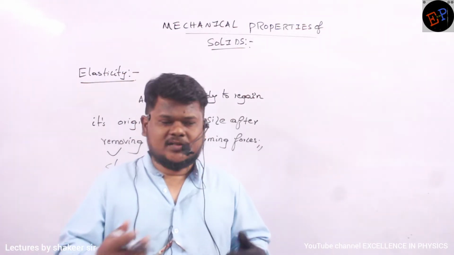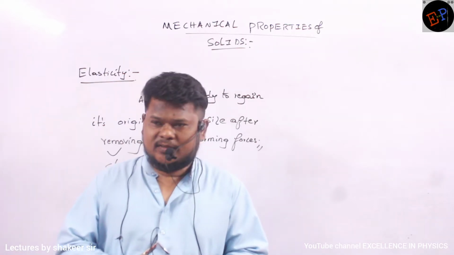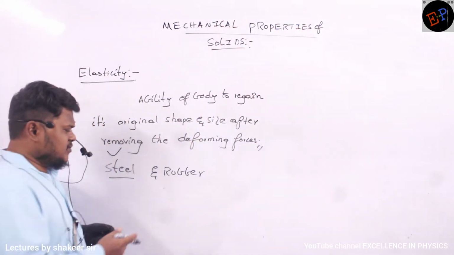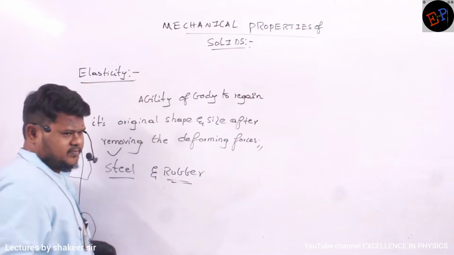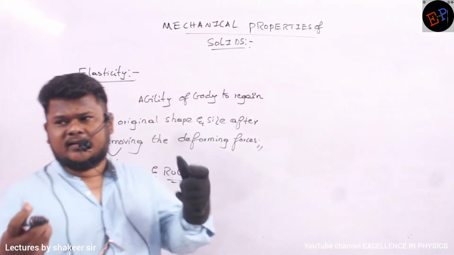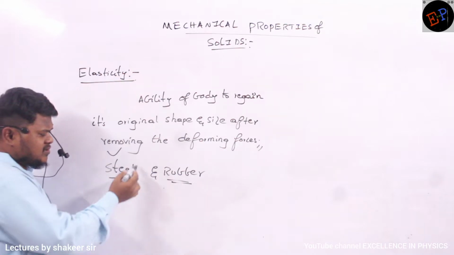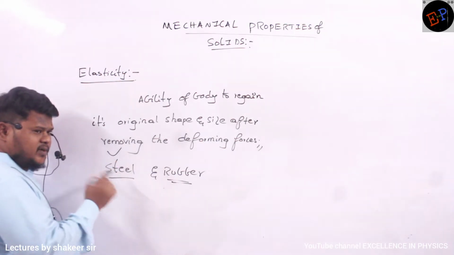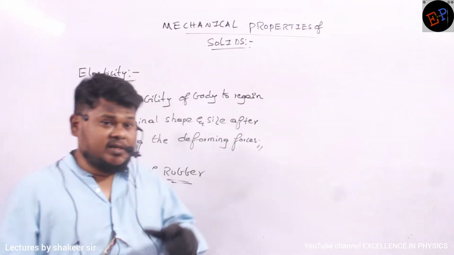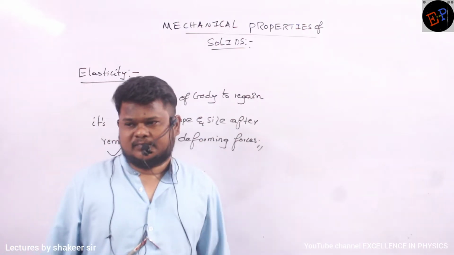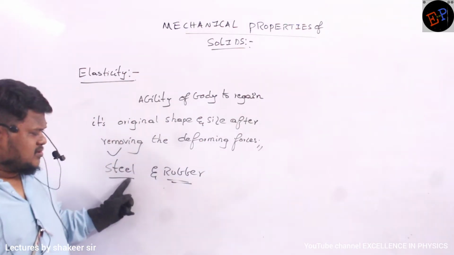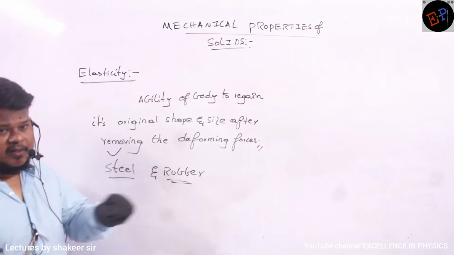What is the reason? Because intermolecular forces immediately come into action. No? So the intermolecular forces developing in rubber is very less. That is why you are able to easily elongate that one. Okay? But the intermolecular forces or interatomic forces existing between the molecules of steel, this is very large. Okay? So easily you cannot elongate it. So therefore, steel is considered to be more elastic when compared to rubber.